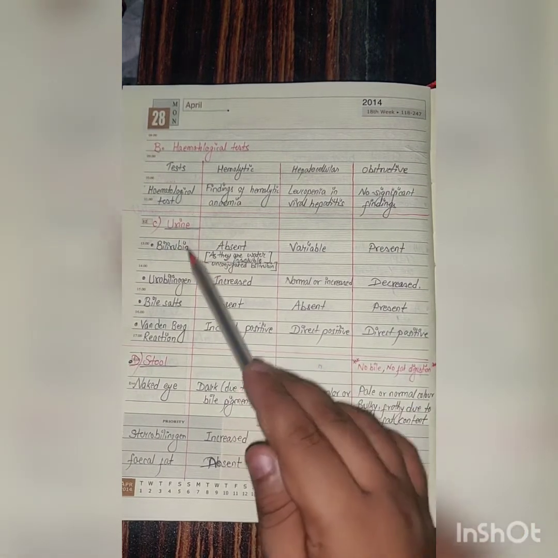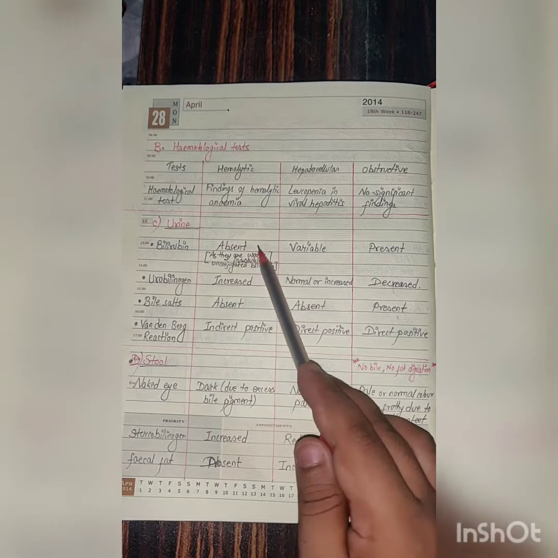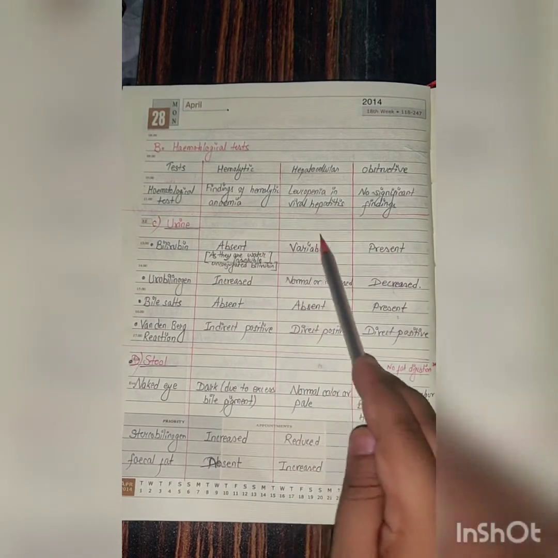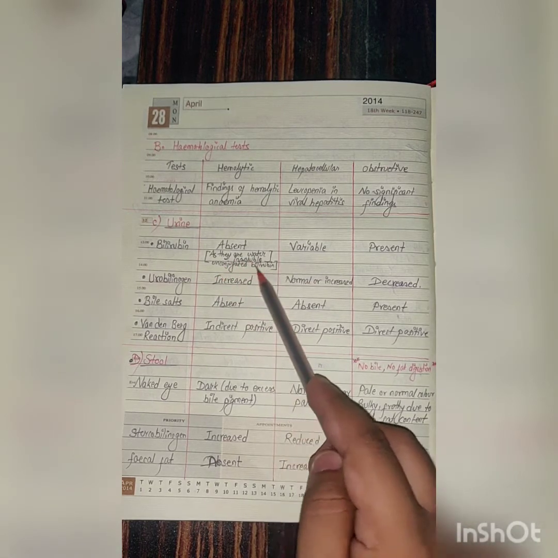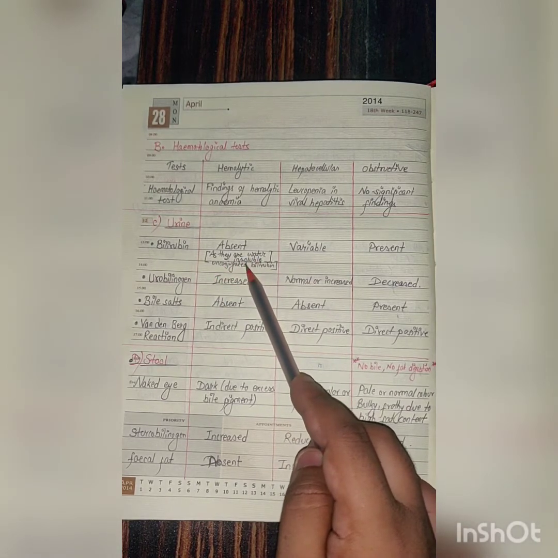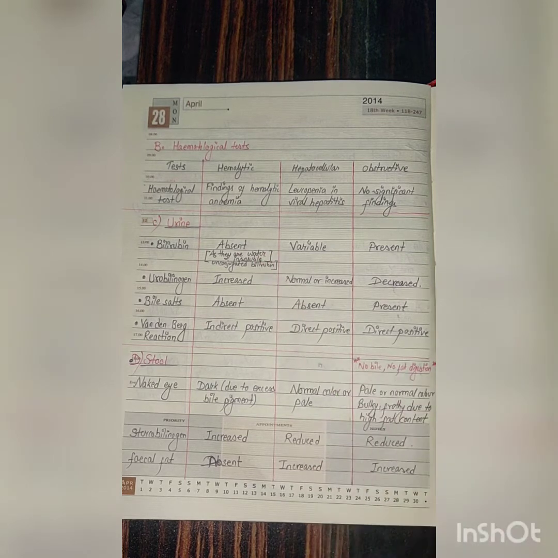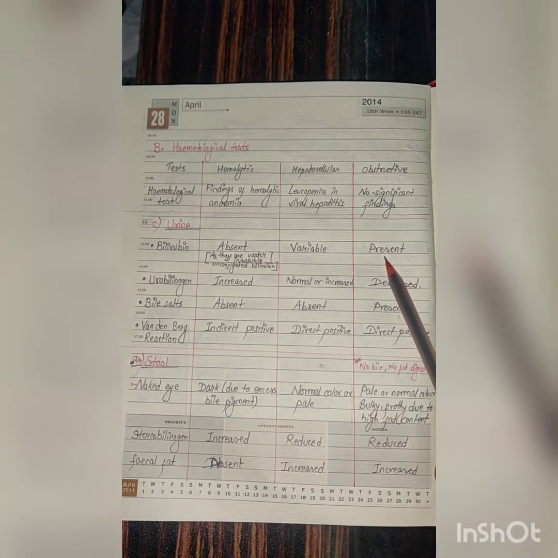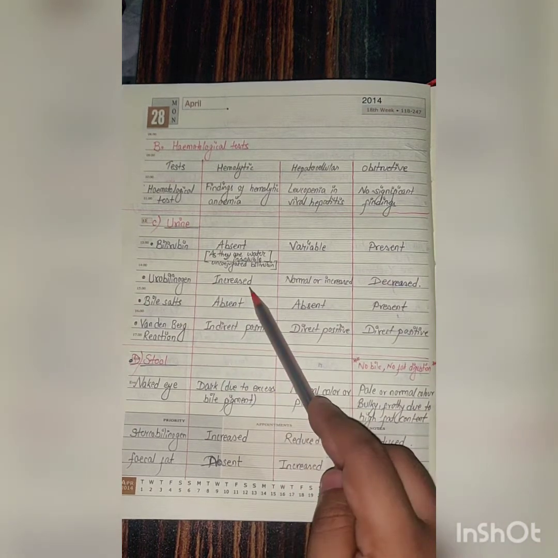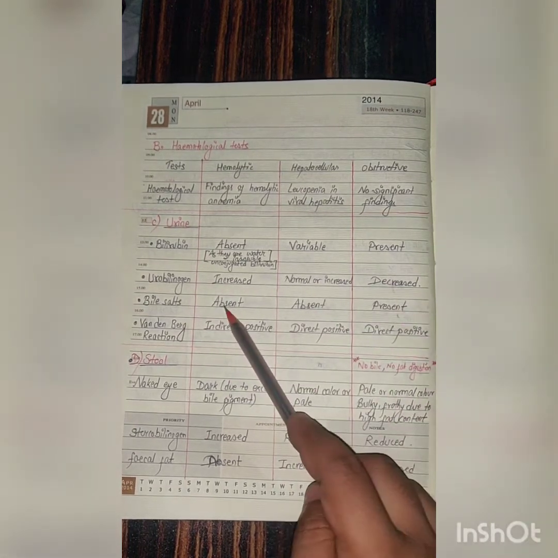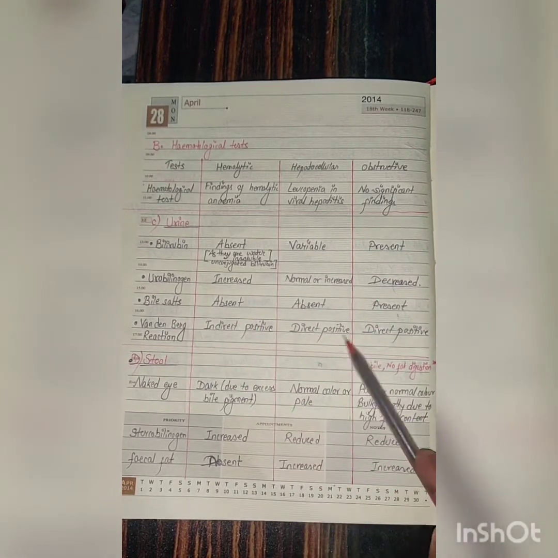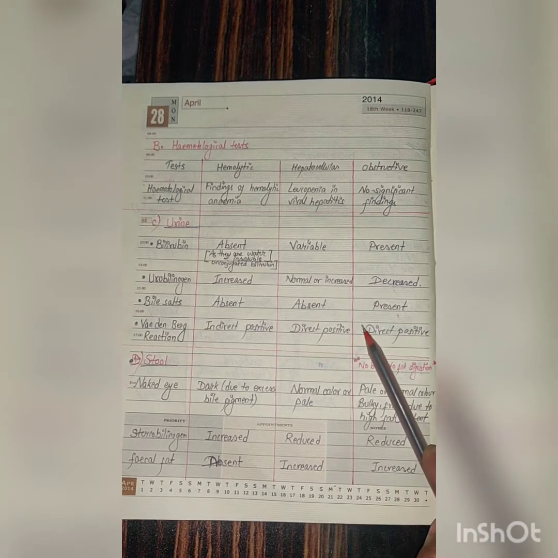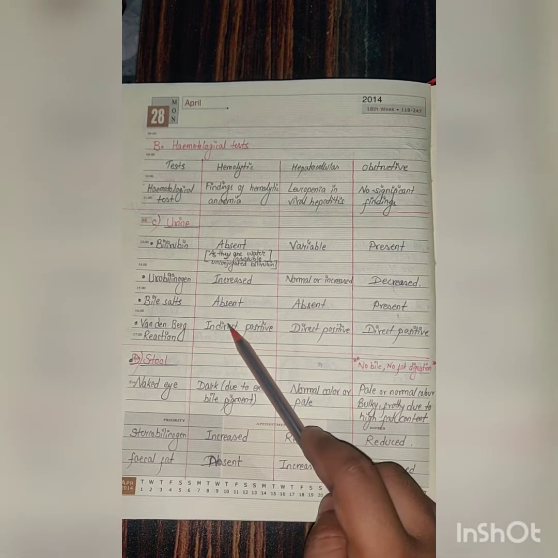In urine, bilirubin is usually absent in case of hemolytic, present in case of obstructive, variable in nature in case of hepatocellular. As bilirubin in case of hemolytic is unconjugated bilirubin, which is water insoluble, so it is not present in the urine. Whereas in case of obstructive, mainly the conjugated bilirubin is present, which is water soluble in nature, so it is present in urine. Urobilinogen increased, normal or increased, decreased. Bile salt absent, present. Van den Bergh reaction direct positive in case of hepatocellular and obstructive, whereas in case of hemolytic it is indirect positive.